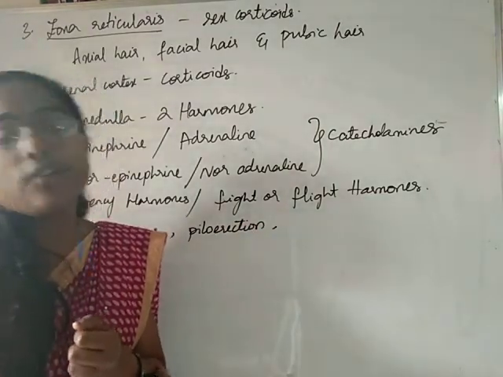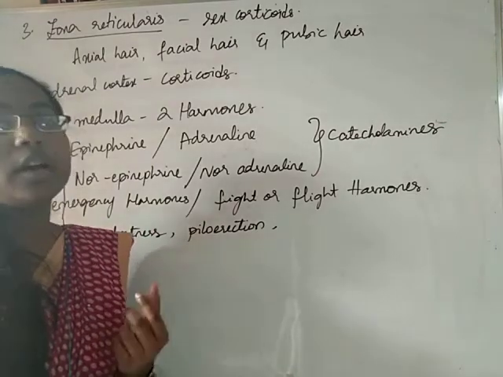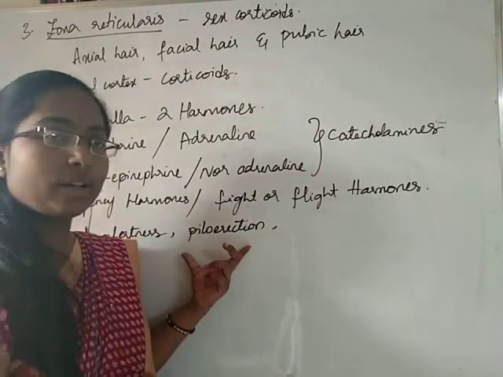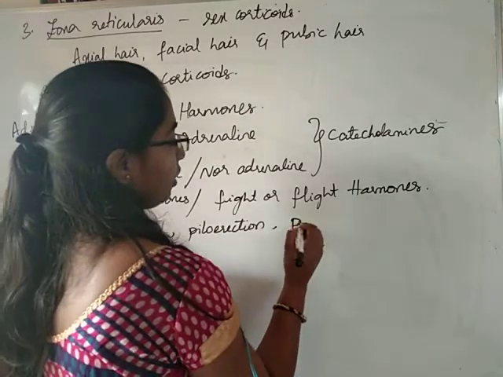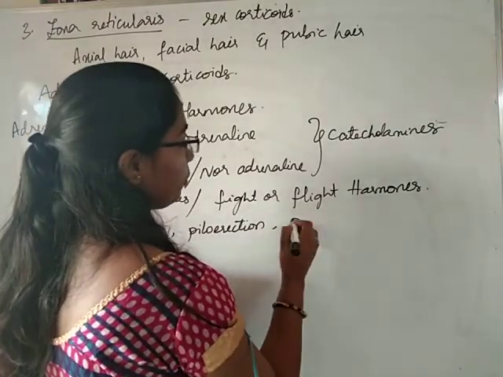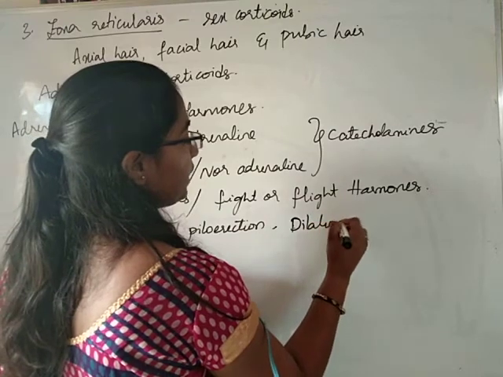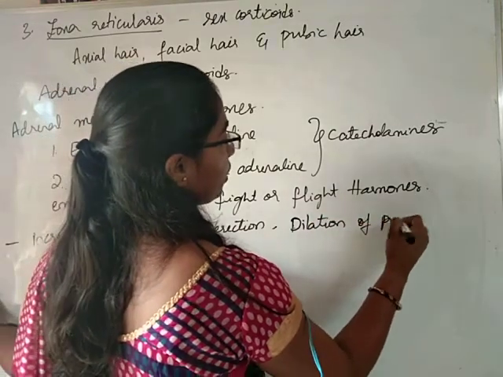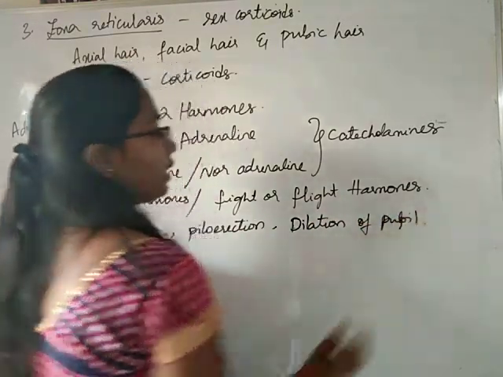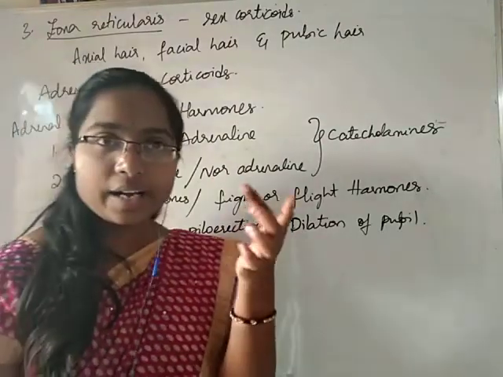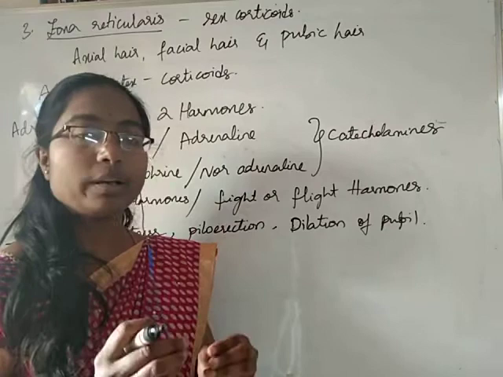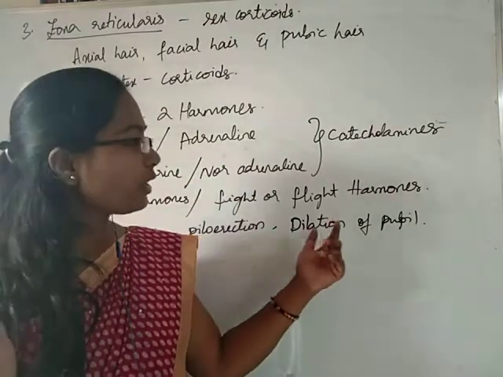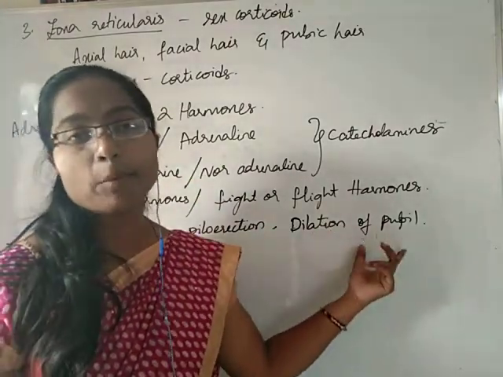The standing of hair on the body, having goosebumps, is nothing but piloerection. Okay. Dilation of pupil. Dilation of pupil means the eye part. Okay, in the center of the eye we have a region called the pupil. It will spread. That is called dilation of pupil.